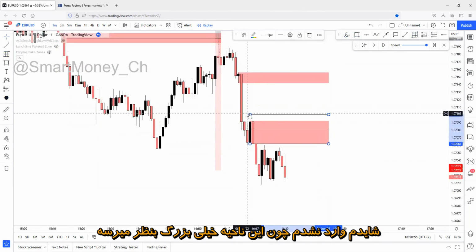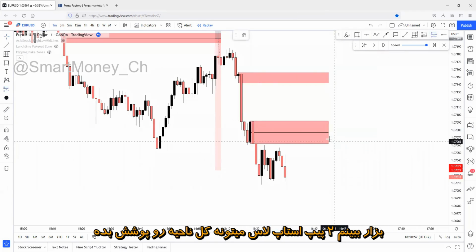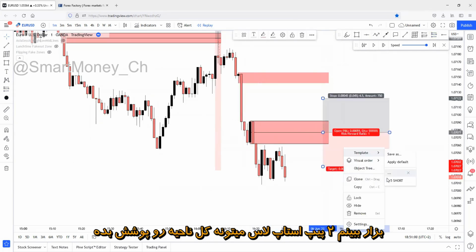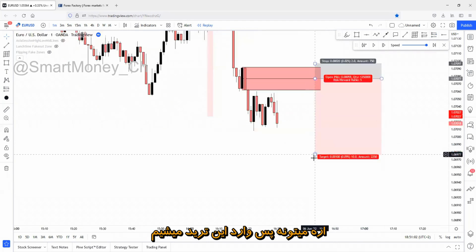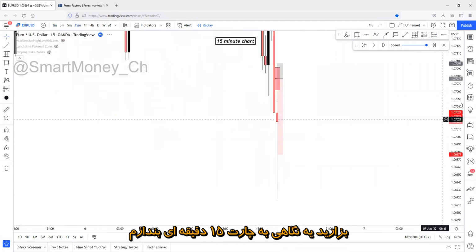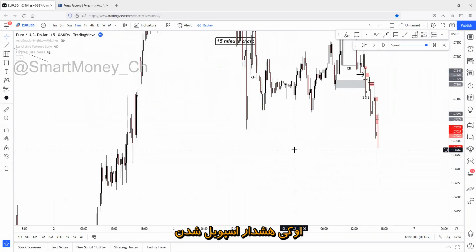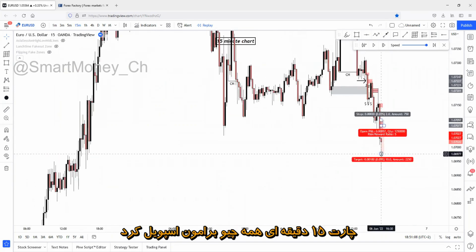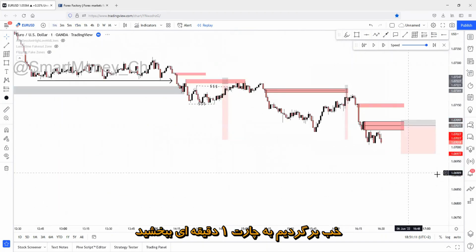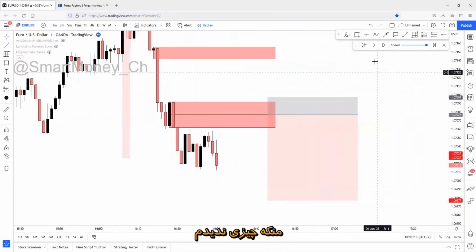Maybe we won't go for the decisional one because it seems like it's too huge. Let me just see if the 2-pip covers the whole zone. Yeah, it covers. Okay, so we'll go for this. Let me just switch to the 15-minute chart. Okay, this is a spoiler alert. The 15-minute already spoiled this for us. So let me just switch back to 1 minute. Sorry, we didn't see anything.